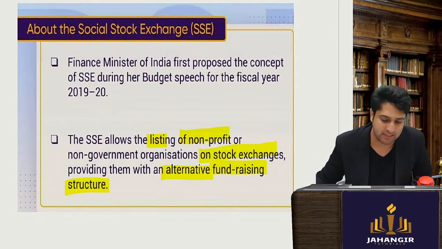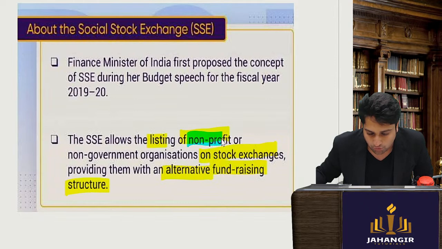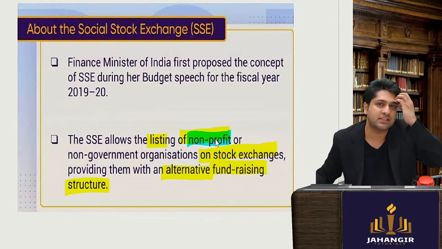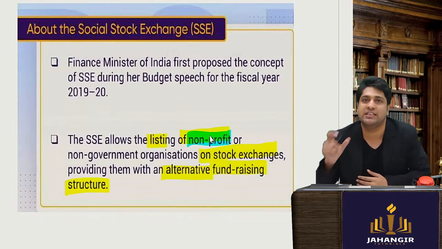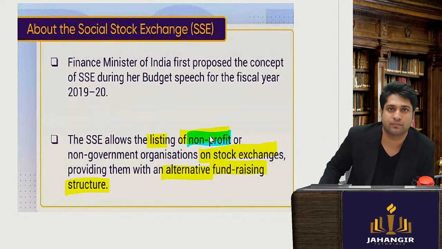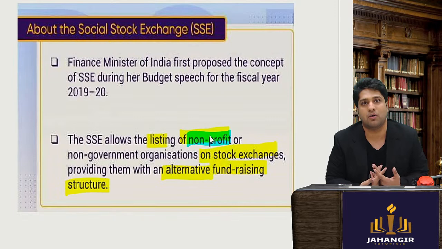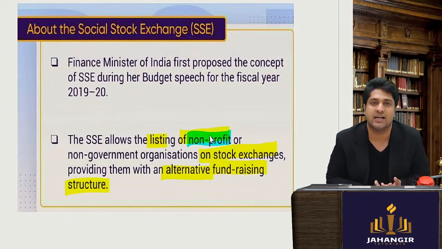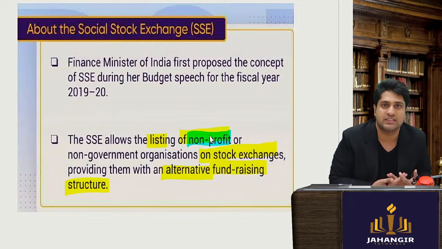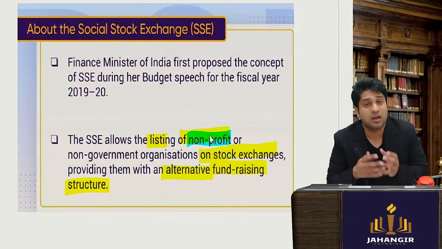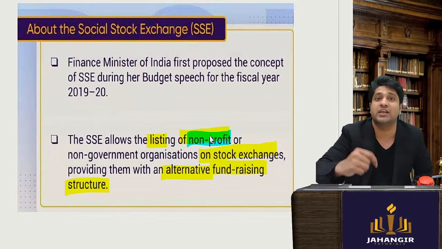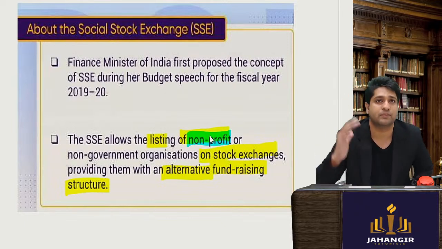But the interesting thing is, a non-profit organization would get listed. But what if there is a profit-making enterprise which has a social intent? Let's talk about Tata's. Tata's is a profit-making organization which also has a massive CSR, a massive social impact, a massive social benefit input.